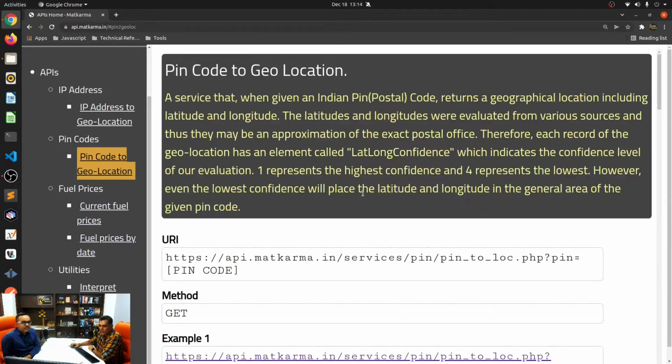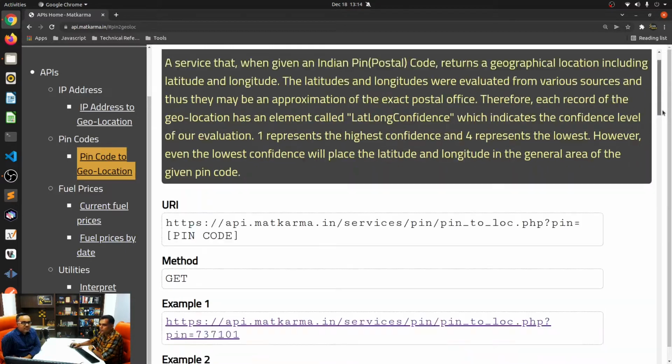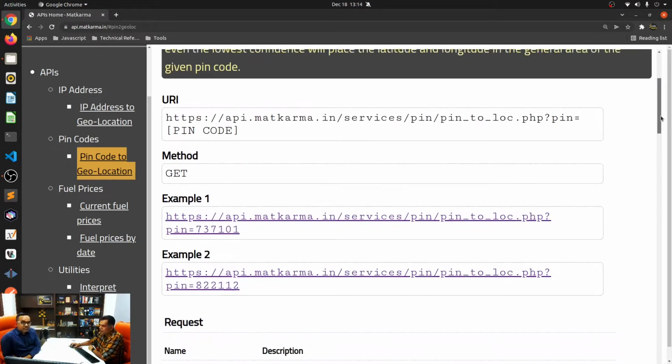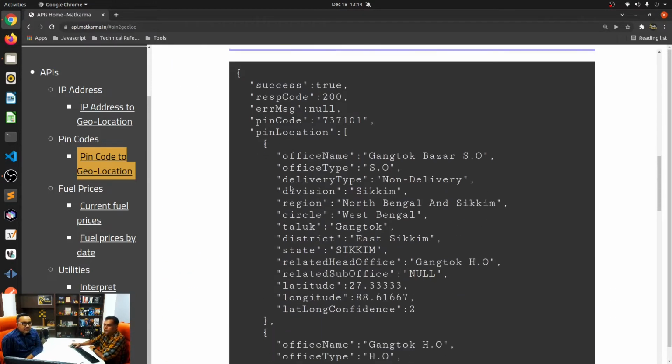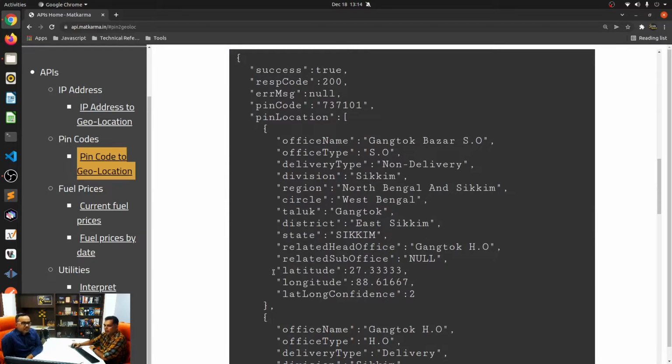There is a pin code to geolocation API. I do not believe that this pin code to geolocation is available anywhere on the internet, at least for India. This only works for Indian pin codes. You provide an Indian pin code, and it will return the post office where it is supposed to be, and most importantly, the latitude and the longitude. For every pin code, it will also return a latitude and longitude confidence, meaning how confident it is that this is indeed the location of the pin code.